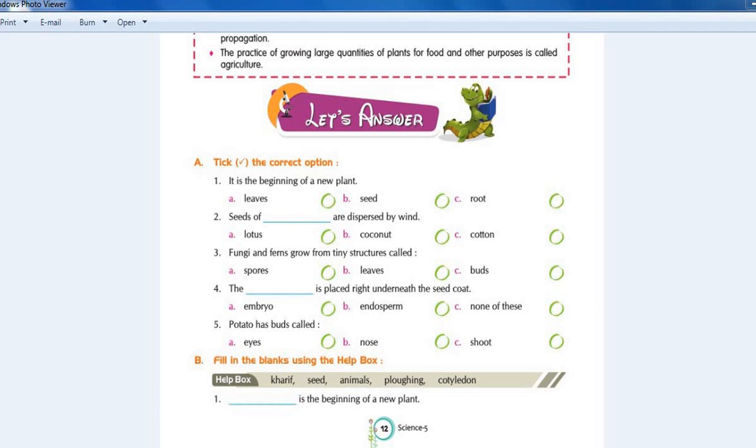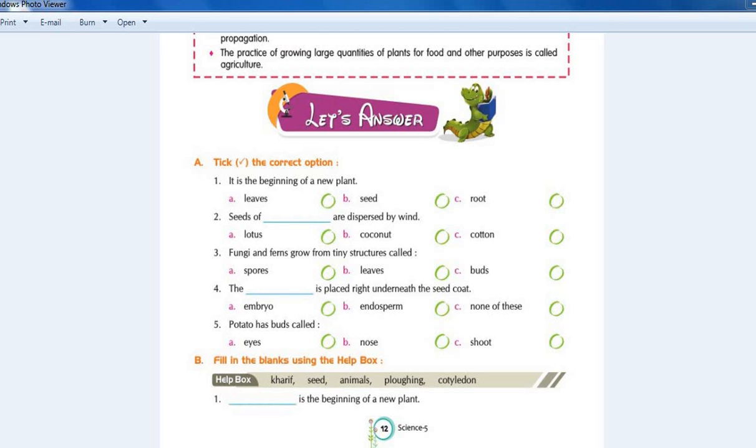So now let's start the exercises of the first chapter, Science, class 5th, page number 12. First exercise, which is A, take the correct option. Question number first, it is the beginning of a new plant. The answer is B, seed.